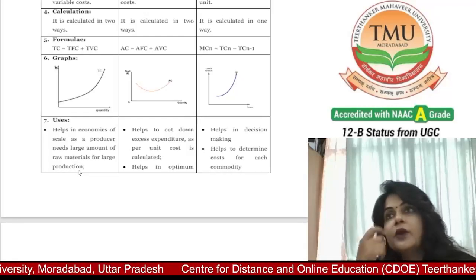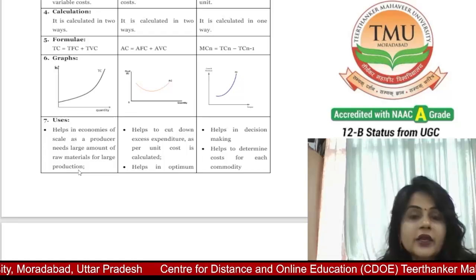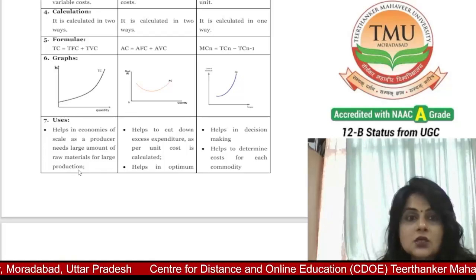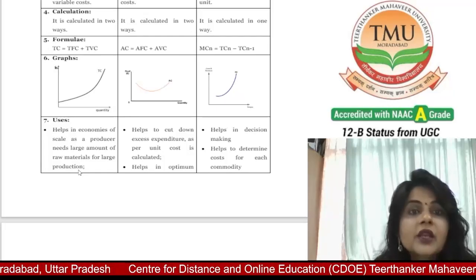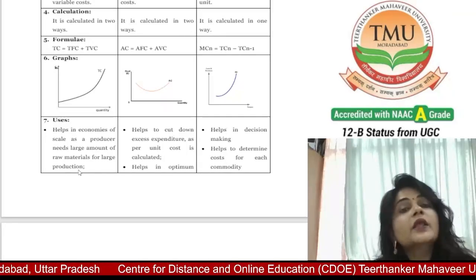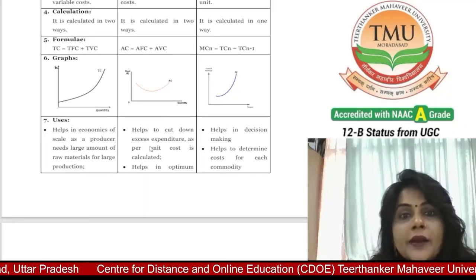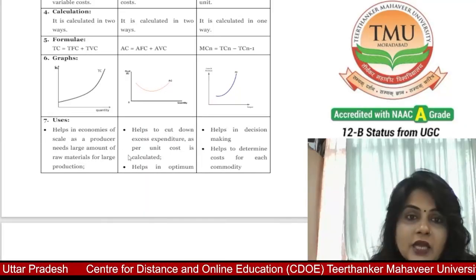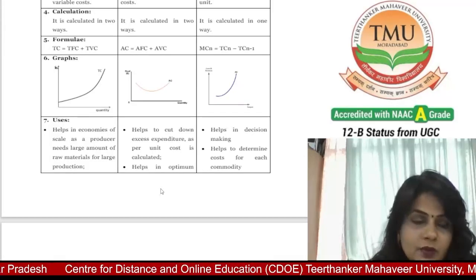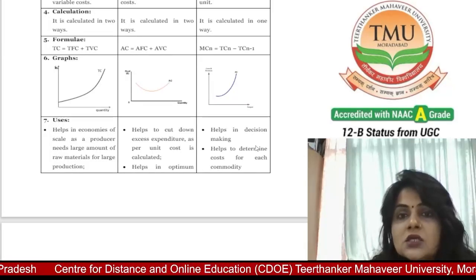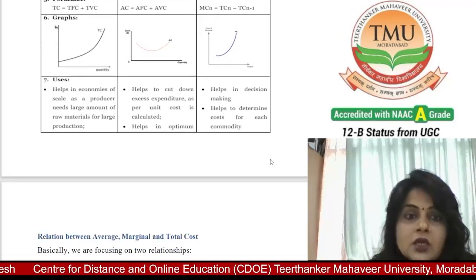If the producer wants to increase his production to large numbers, he has to use a large number of raw materials, equipment and other necessities. Average cost helps cut down excess expenditure as per unit cost is calculated, and also helps in optimum production. And marginal cost helps in decision making, as it helps to determine the cost of each additional commodity.